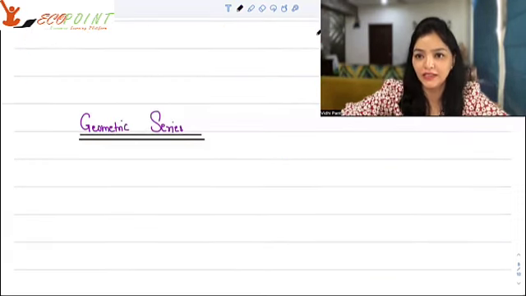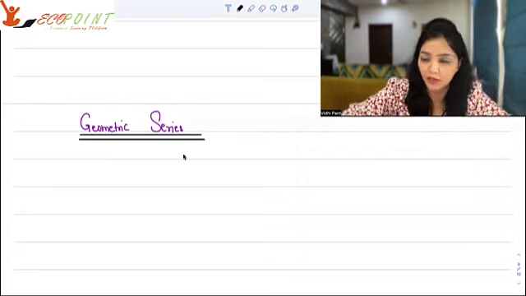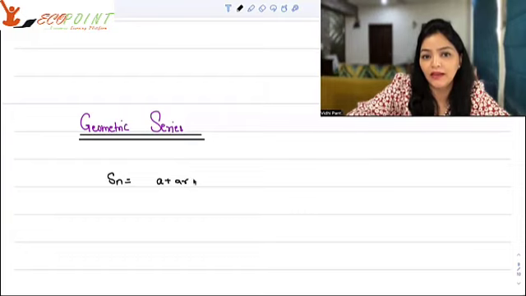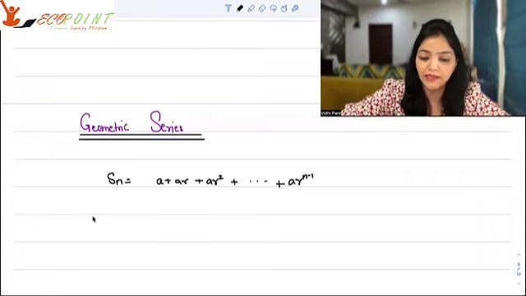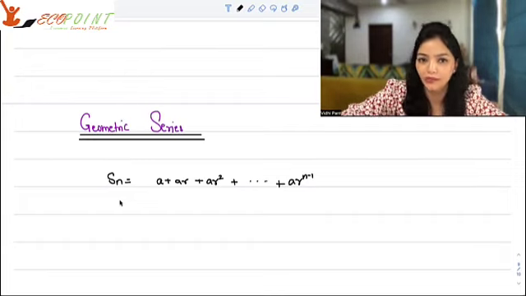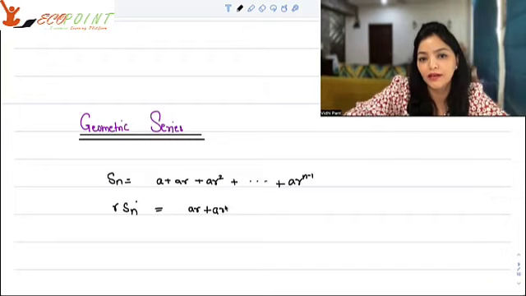We've understood the term series, right? So a geometric series is when we are adding the terms of a geometric progression or geometric sequence. So Sn will be A plus AR plus AR square plus, till the nth term, AR to the power n minus 1. That's what will be your general term Sn here. Now we would like to try to figure out what would be the formula for it. If I multiply R on both sides, R Sn will be equal to AR plus AR square plus, so on and so forth, till AR to the power n.